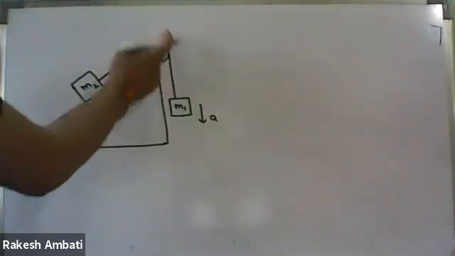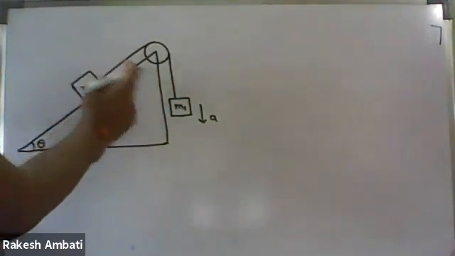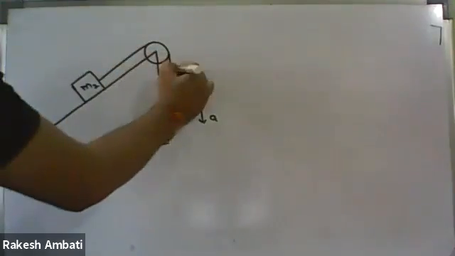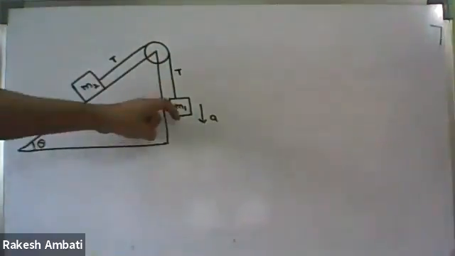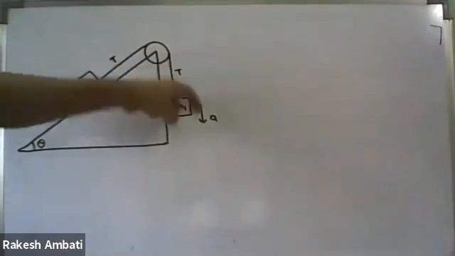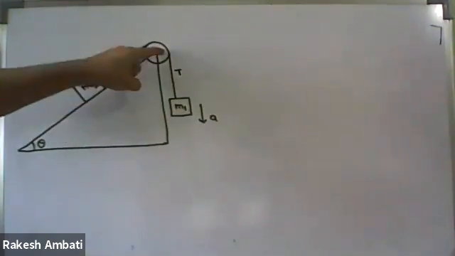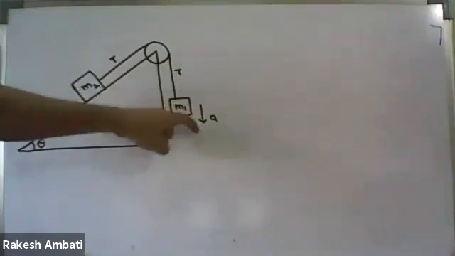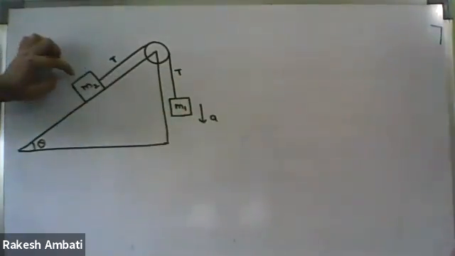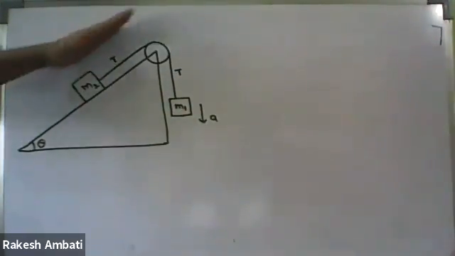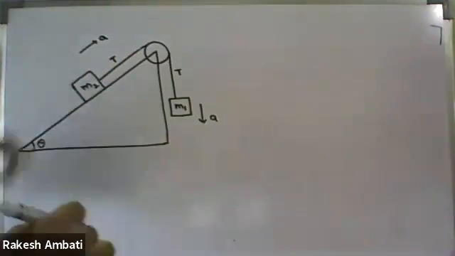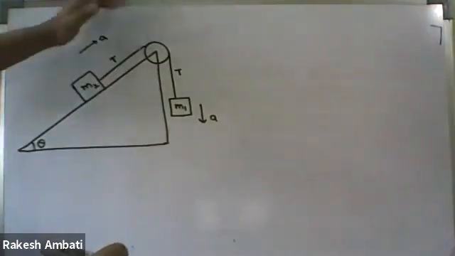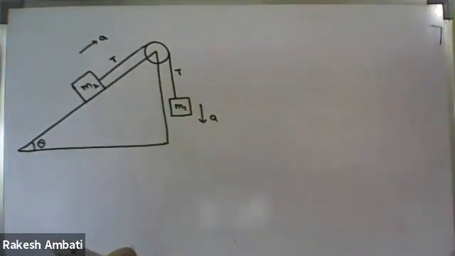M1, M2 blocks are connected by a string. In this string, the tension force, let it be T. It is a fixed pulley. If M1 is moving down with acceleration A, now what about the M2 block? It will move upwards. Correct. So this block M2 will move up the inclined plane with the same magnitude of acceleration A.